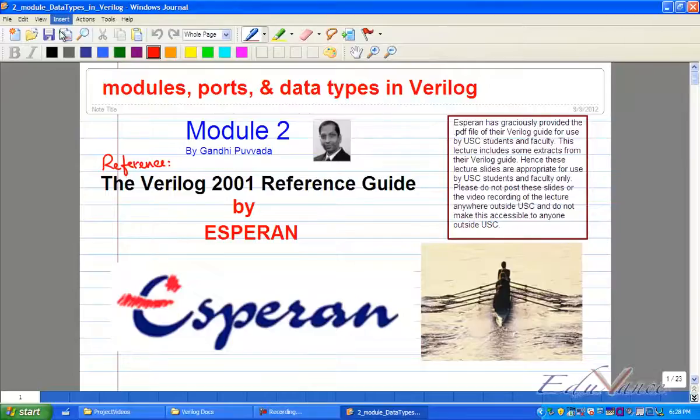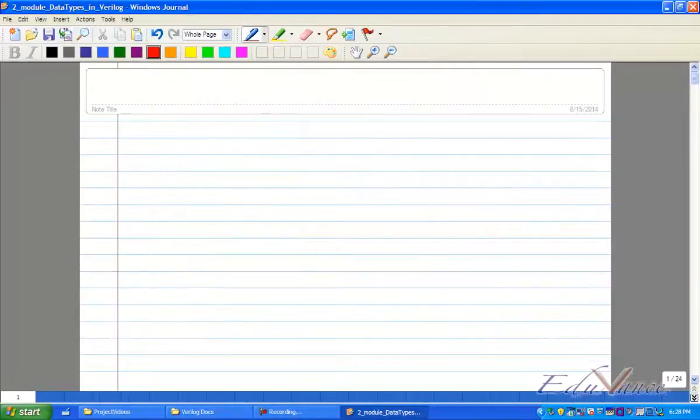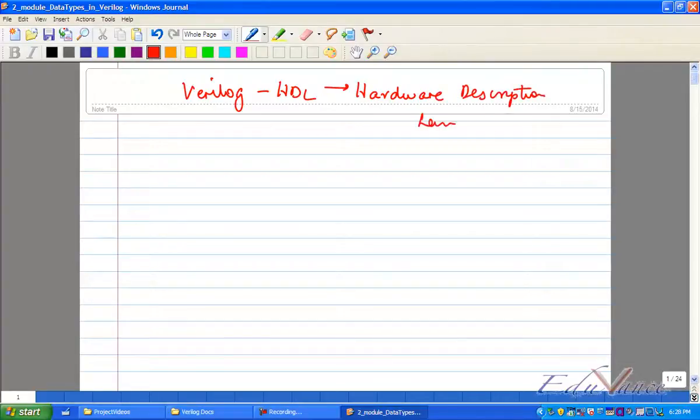First of all, today what are we going to understand? Verilog is basically an HDL. HDL stands for what? Anybody? Hardware Description Language. Okay. All right. Hardware Description Language. Please understand this.